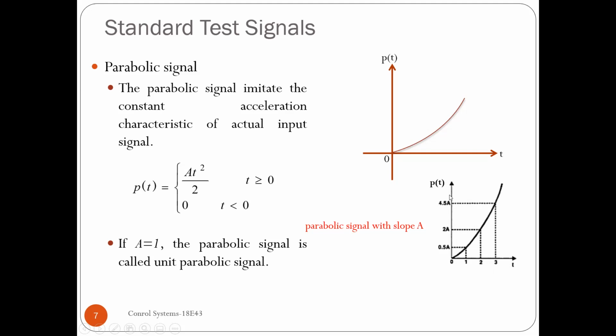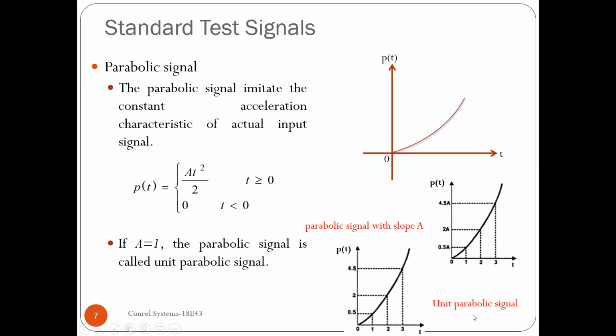Similarly, if you substitute t equal to 2, what do you get in the equation? 2 square is 4, and 4 divided by 2 is 2. So totally you will have 2A. So 2A we have here, and you will get a parabolic shape. We call this a parabolic graph with a slope A.